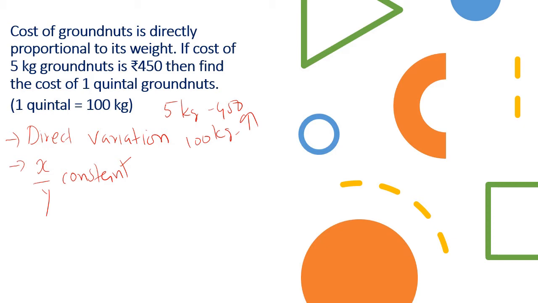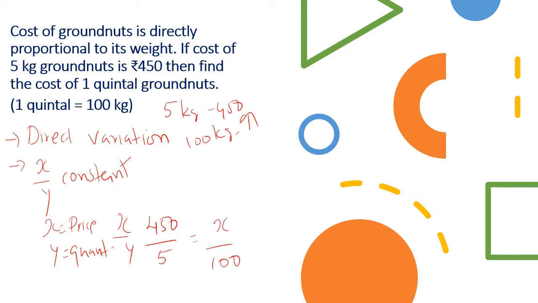In that case, let x be the price and y be the quantity. We will write x upon y as 450 rupees for 5 will be equal to x rupees for 100 kilogram. Understood? And we will simply calculate it.